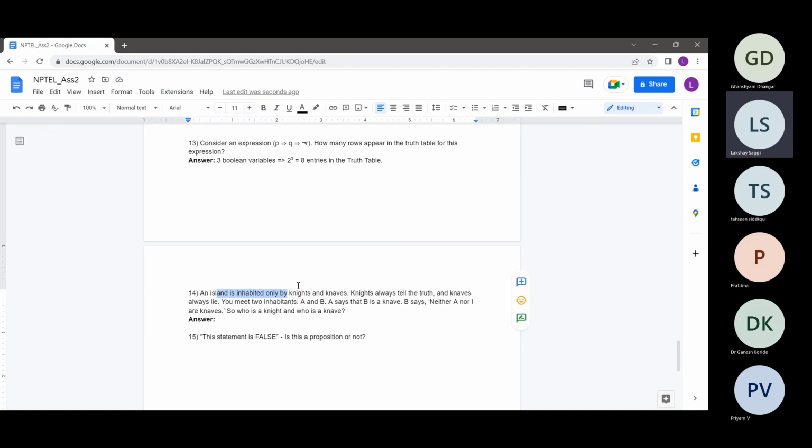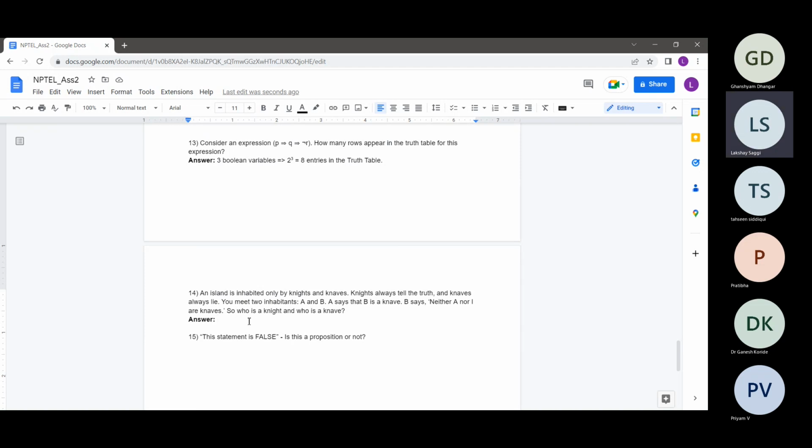An island is inhabited only by knights and knaves. Knights are people who always tell the truth, and knaves are people who always lie. Let's suppose we meet two inhabitants of that island, A and B. A says that B is a knave, and B says neither A nor I are knaves. So who is a knight? Basically, we are given two people A and B, and we don't know who is a knight, who is a knave, or if both are knights or both are knaves. They both tell us some statements, and from these statements can we know whether they are knights or knaves? Knaves always lie, knights always tell the truth.